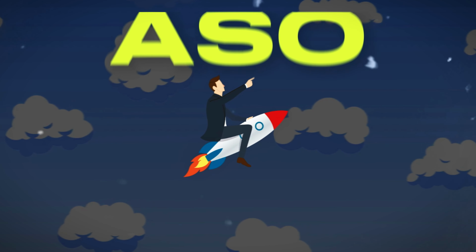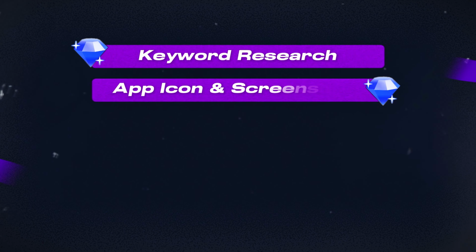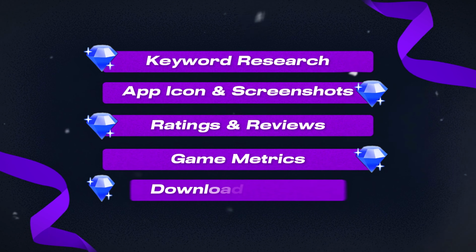I'm Justin, and today I'm going to show you how I leverage ASO to acquire millions of installs for my game studio, which leads to hundreds of thousands of dollars per year in profit. ASO is the secret sauce that can skyrocket your app's visibility and downloads. And it all boils down to mastering these 5 pillars, which are keyword research, app icon and screenshots, ratings and reviews, game metrics, and download velocity.